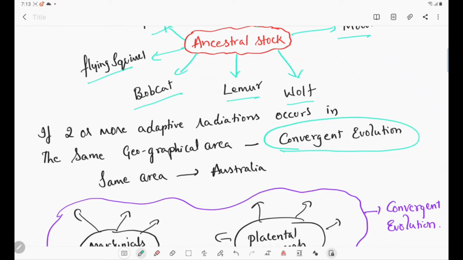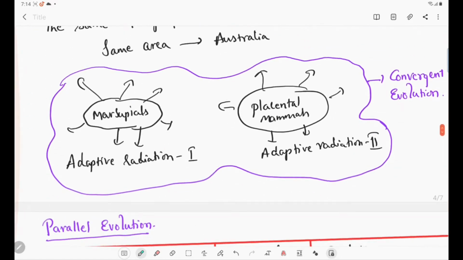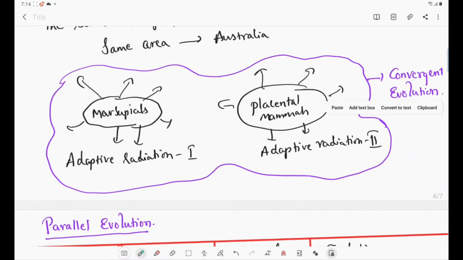If two or more adaptive radiations occur in the same geographical area, it is called convergent evolution. So here in Australia, there are two adaptive radiations. One is the adaptive radiation of marsupial mammals, and the second one is the adaptive radiation of placental mammals. Both of them have taken place in the Australian continent only. As there are two adaptive radiations in the Australian continent, we call that convergent evolution. This is very important. Okay. So adaptive radiation 1 and adaptive radiation 2 together are called convergent evolution.